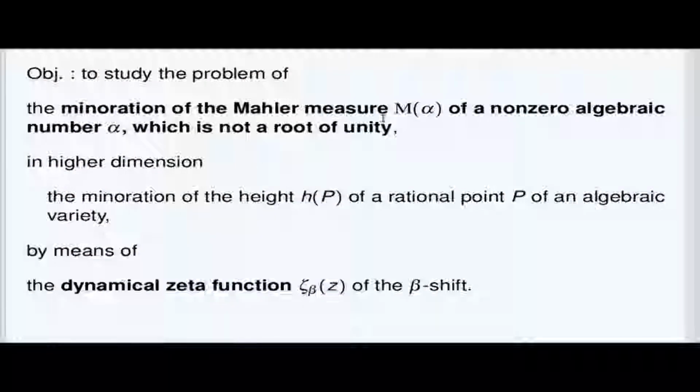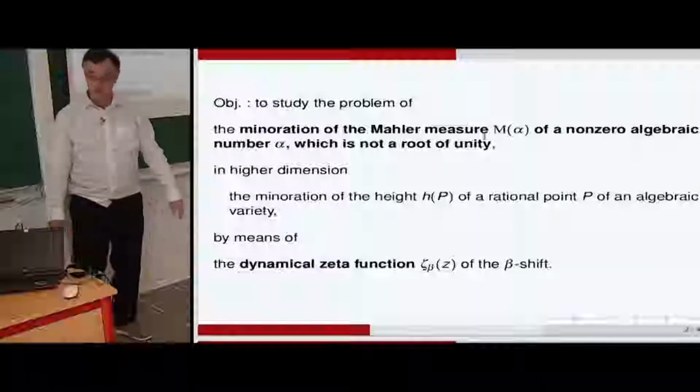Some people working in arithmetic geometry with the theory of heights, and so it's a very rich domain. And my topic is concerned with the use of dynamical zeta functions of the beta shifts. So it includes arithmetical dynamical systems attached to algebraic integers, actually. And we can define analytic tools with a variable basis of numeration in order to study these problems.